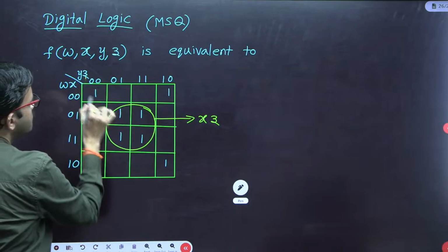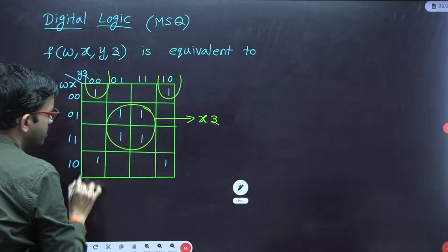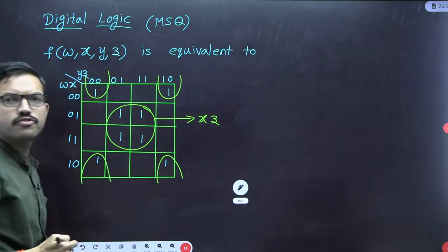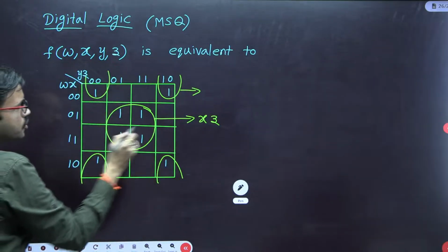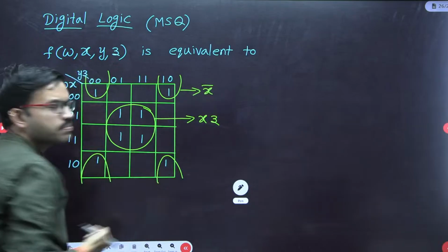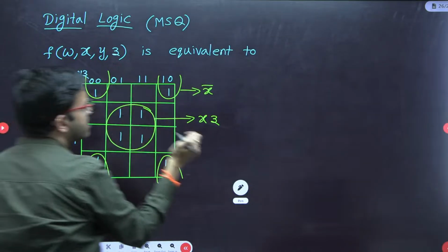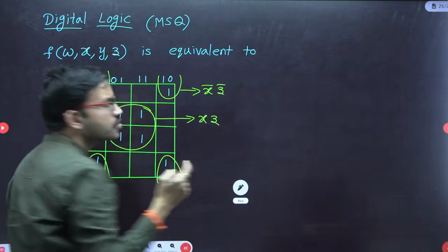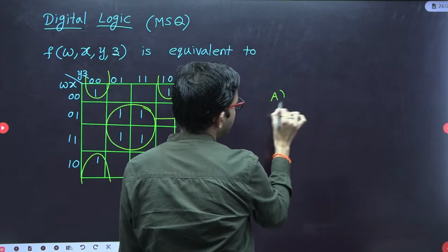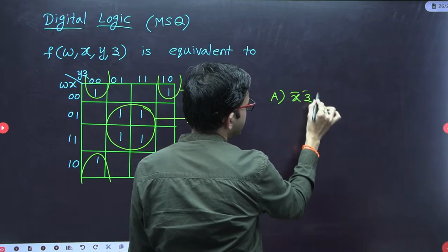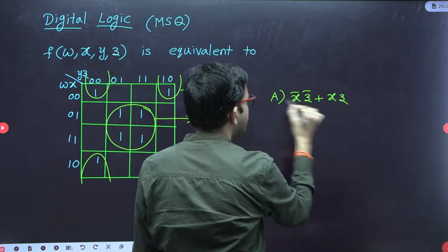Next, if you do grouping of the 4 corner ones, you are getting row wise x value 0, that means x bar, and column wise z value 0, z bar. So in one of the choices they have given the equivalent minimized function. For the time being I am writing here x bar z bar plus xz. So this option is correct.